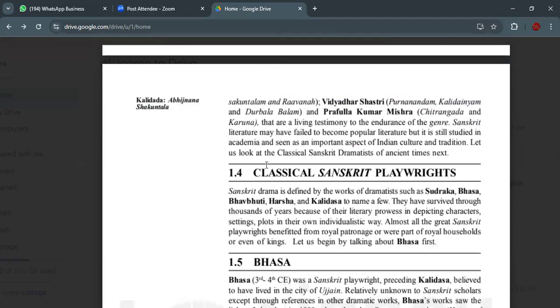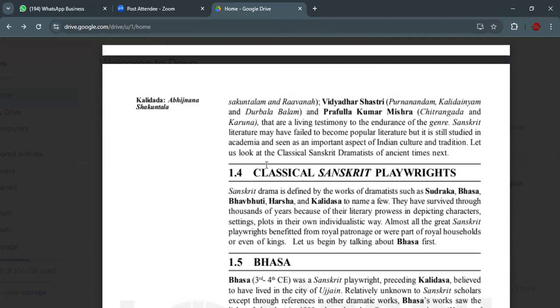The next person is Vidyadhar Shastri. His works are Purnanandan, Kalidhainyam, and Durbala Bala, and Prufalla Kumar Mishra's Chitrangada and Karana. These are a living testimony to the endurance of the genre.